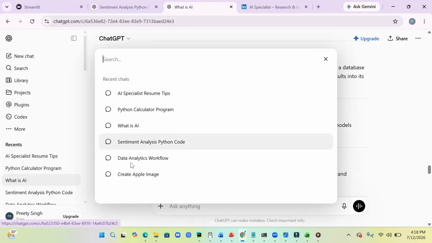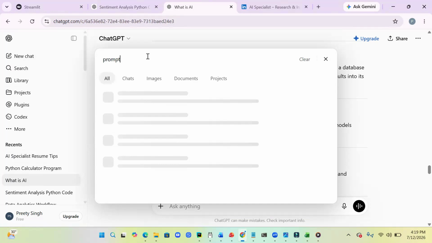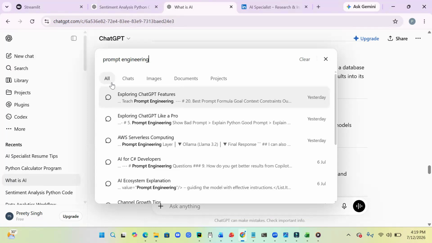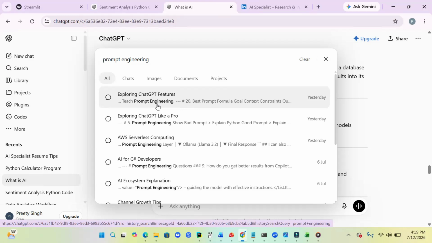But someday, let's say I have searched about what is prompt engineering. Let me just type prompt engineering. So it is going to give us the old conversation, exploring ChatGPT feature, prompt engineering. I have actually searched, I guess not directly what is prompt engineering, but exploring ChatGPT feature, and I'm just getting the 20 best prompt formula and all that. So answers I have got related to that.